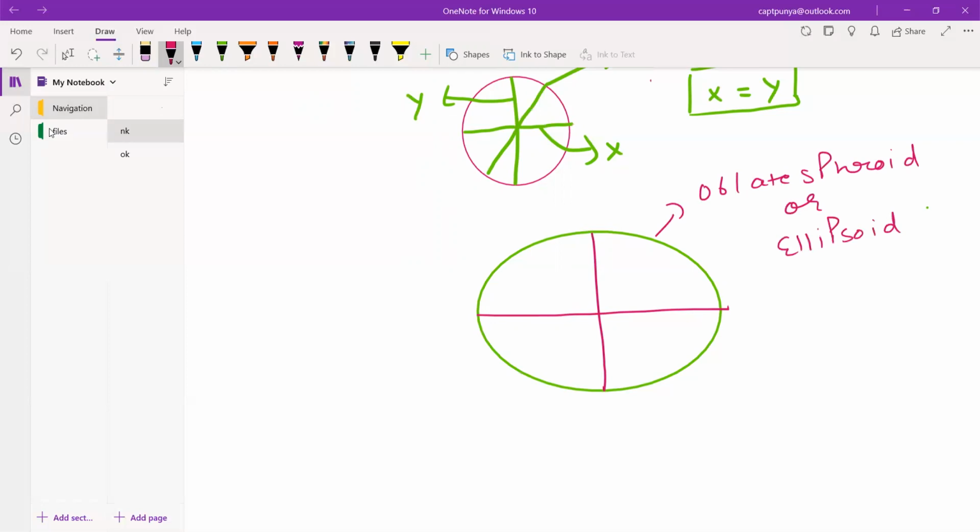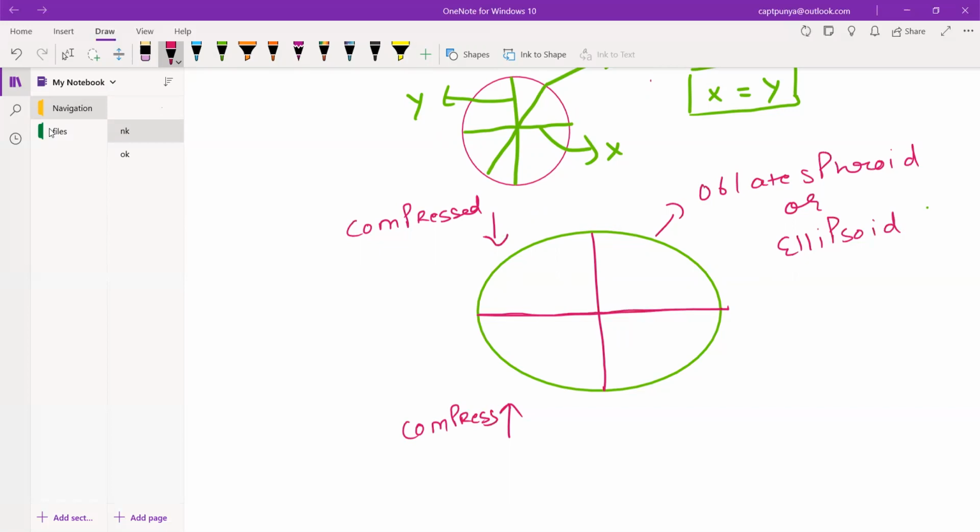Now, an oblate spheroid or ellipsoid is compressed. It is like you have compressed the circle from above and below. When you compress it, it becomes bigger in diameter in the middle than in the upward direction.